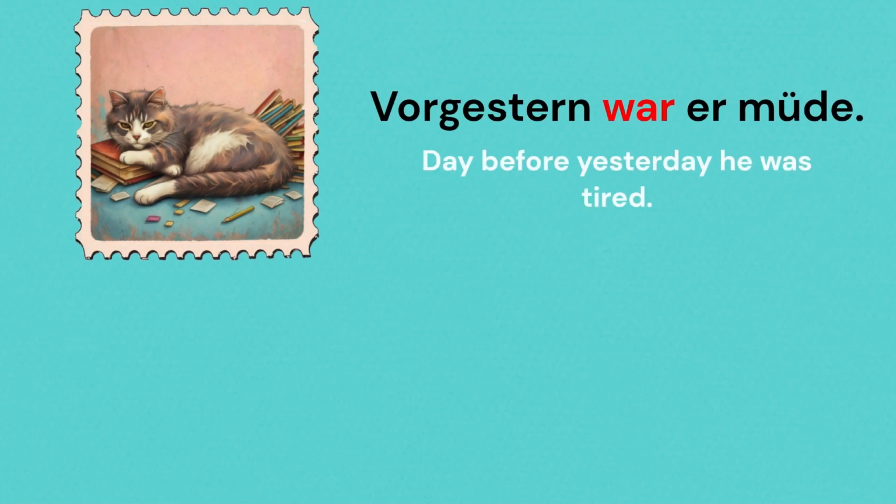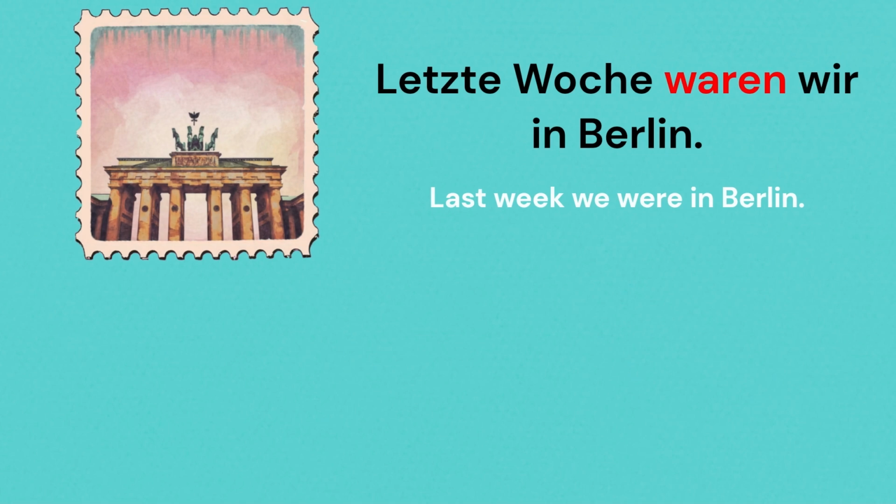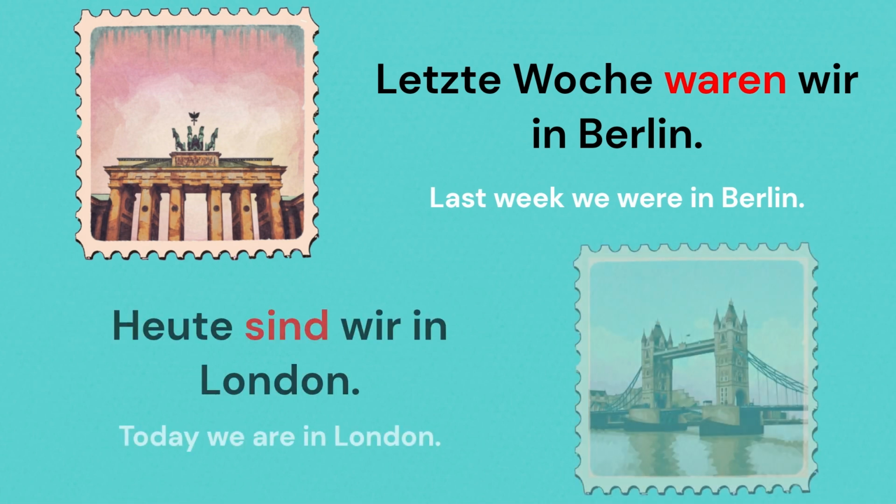Vorgestern war ich müde. Heute bin ich munter. Letzte Woche waren wir in Berlin. Heute sind wir in London.